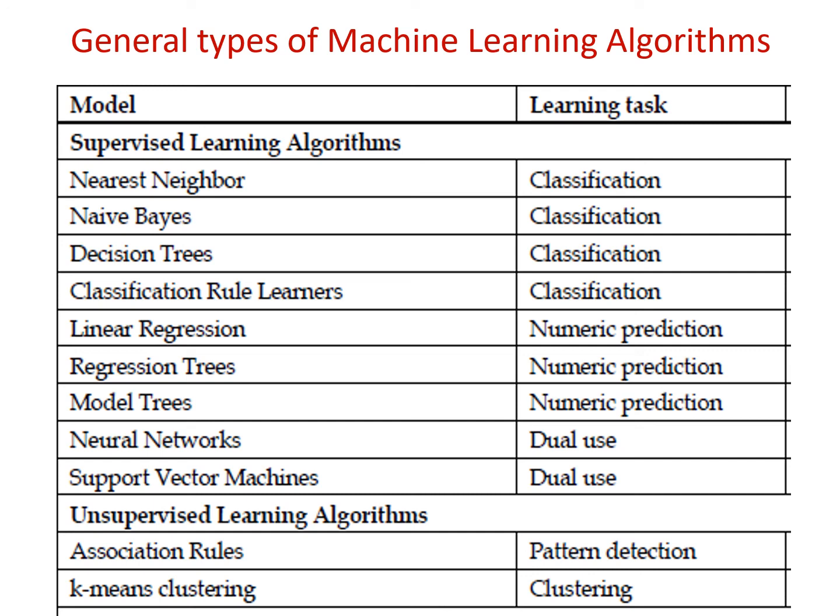So here you can get an idea about the different types of machine learning algorithms, what type of task the corresponding algorithm belongs to, and whether the algorithm is a supervised or unsupervised learning algorithm. All these things are specified here. Under the supervised learning algorithms, we have nearest neighbor, naive Bayes, decision trees, and classification rule learners for classification purposes.